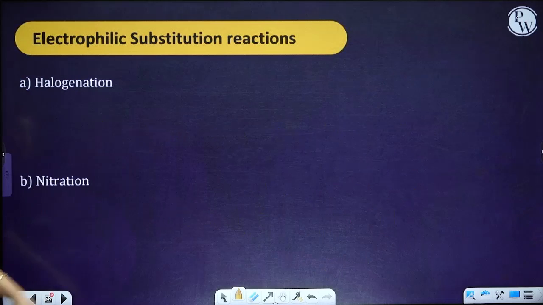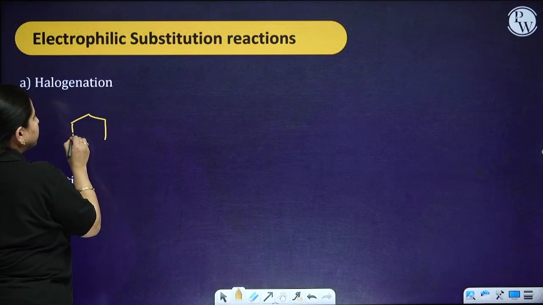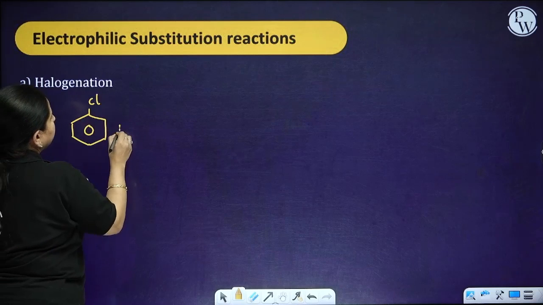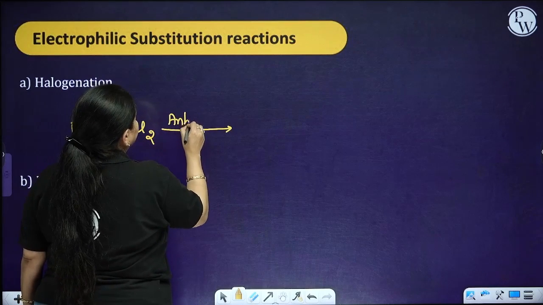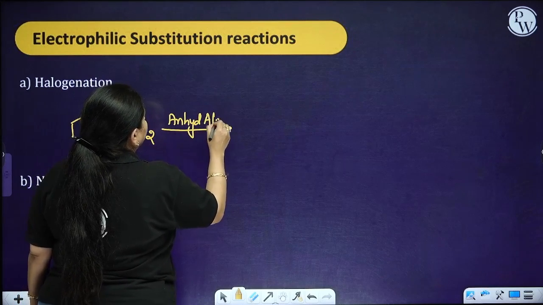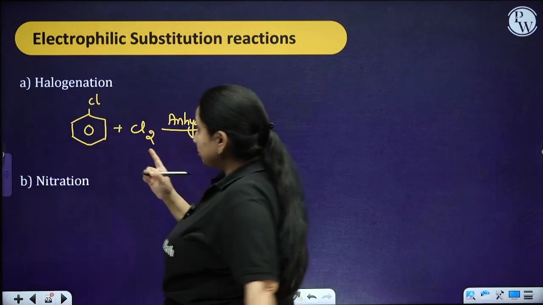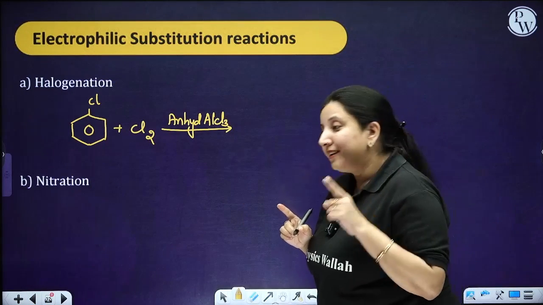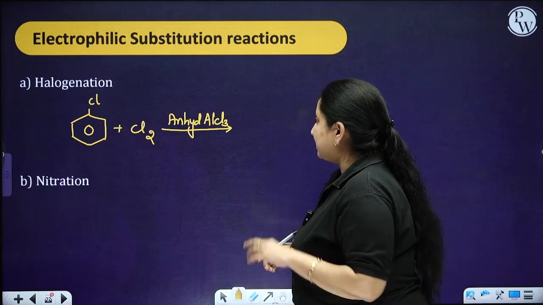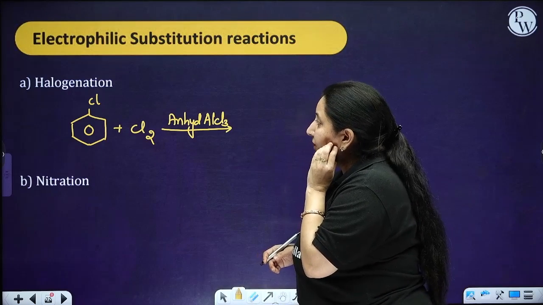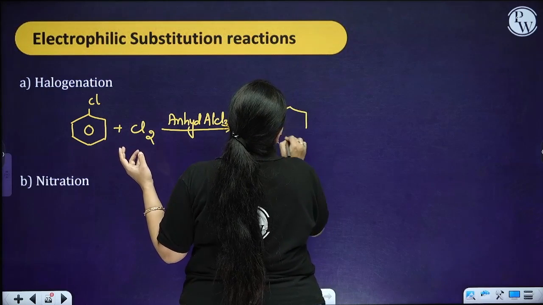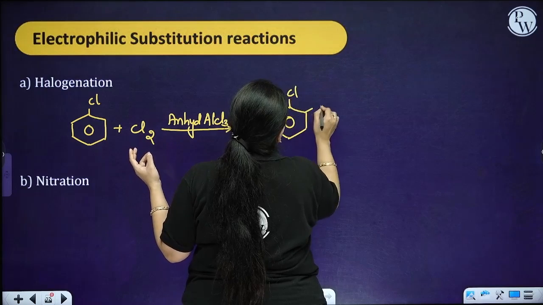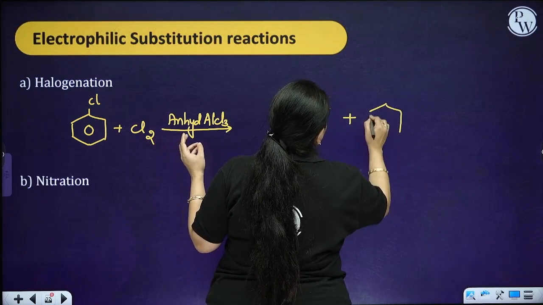Okay, moving ahead. Next is halogenation. Now remember one thing, whenever the halogenation takes place, it takes place in the presence of anhydrous aluminum chloride. And you know, in the case of the halogens, we put a minus I effect, inductive effect, over here in this particular case. So basically there will be a deactivating nature. So you are going to have the ortho and para product.